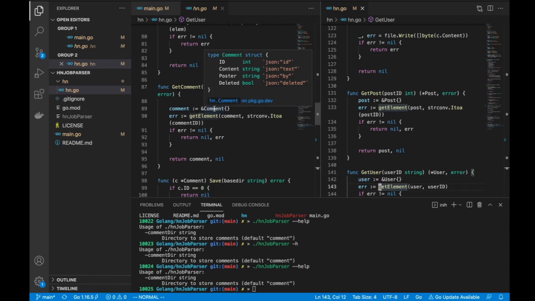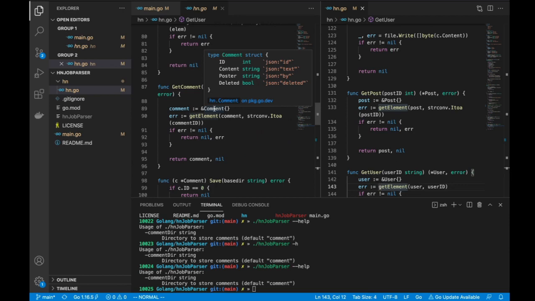And then you pass it to get element, and you pass it the comment that you want to be parsed as the second parameter, the comment ID, so that will give it the ID that it needs. So get element goes and makes the HTTP request to the REST endpoint, which contains this comment ID, the data of this comment ID, and the JSON response that it gets, it is going to populate in the comment, whatever we have passed by reference.